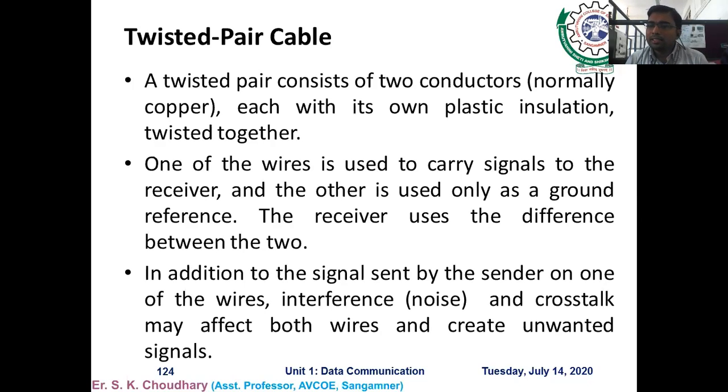In addition to the signal sent by the sender on one of the wires, there is a lot of chance of introducing noise, interference and crosstalk where the signal is transmitted through the twisted pair cable from sender to receiver side. So this is one of the major issues with the twisted pair cable, because it is very much prone to interference.